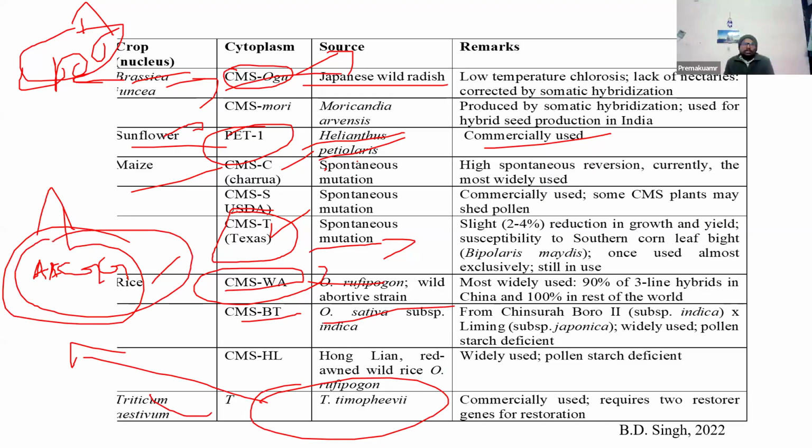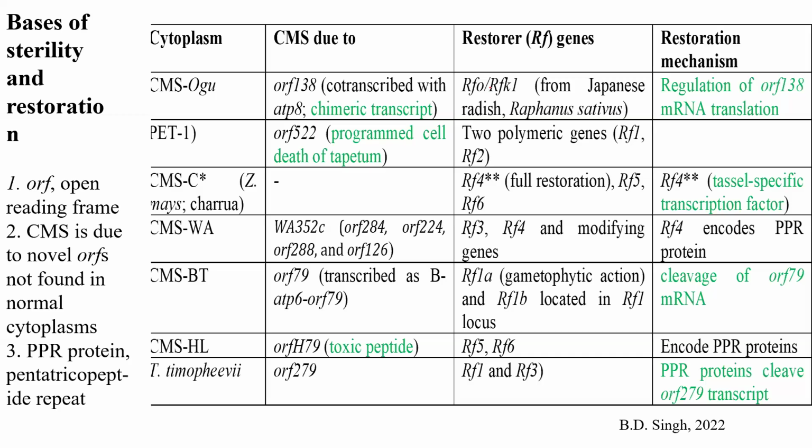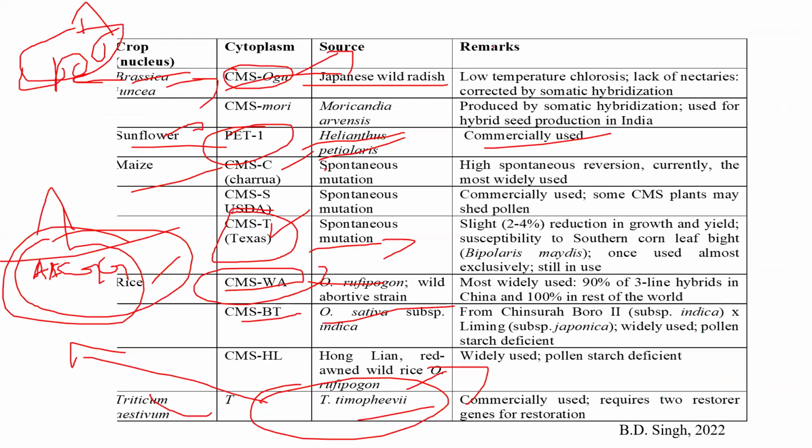Sir, after developing hybrids only, will we introduce these cytoplasmic genes, or can we introduce them during development of the hybrid also, in the hybrid program? First, you will decide the parents. Then after that, we will bring this male sterility system into those parents for commercial seed production.